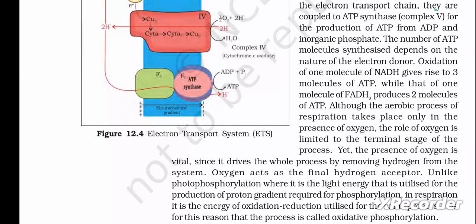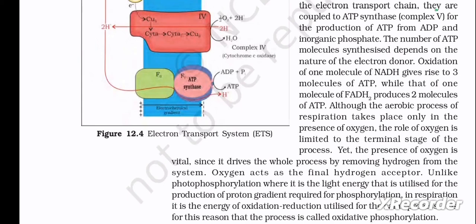The number of ATP molecules synthesized depends on the nature of the electron donor. Oxidation of one molecule of NADH gives rise to 3 molecules of ATP, while that of one molecule of FADH2 produces 2 molecules of ATP. Although the aerobic process of respiration takes place only in the presence of oxygen, the role of oxygen is limited to the terminal stage of the process. Yet the presence of oxygen is vital since it drives the whole process by removing hydrogen from the system. Oxygen acts as a final hydrogen acceptor.